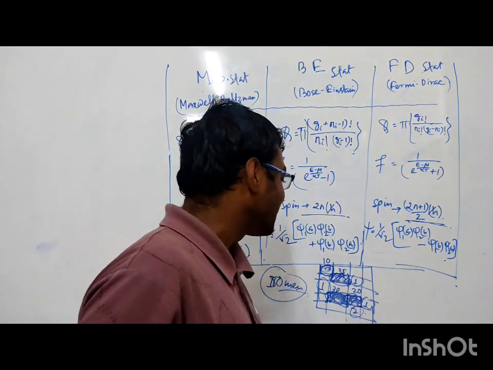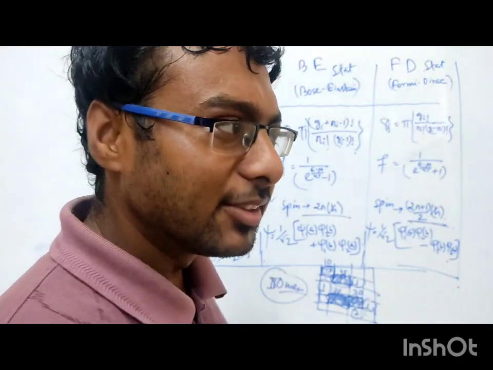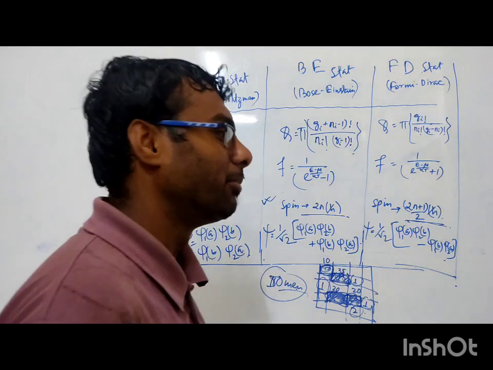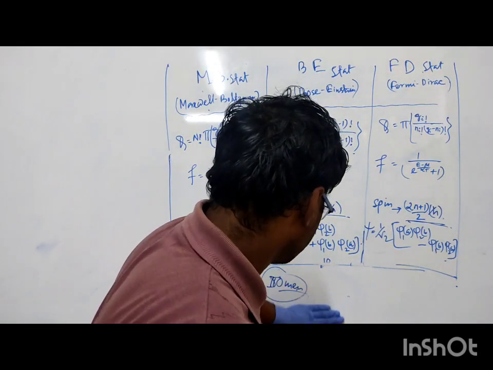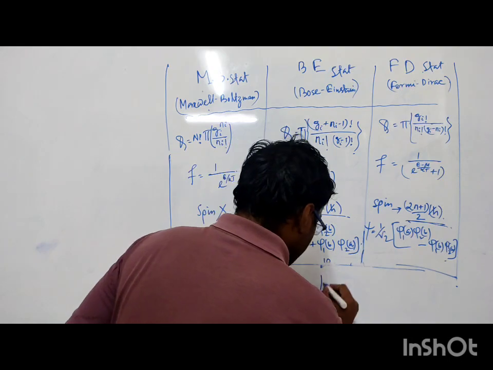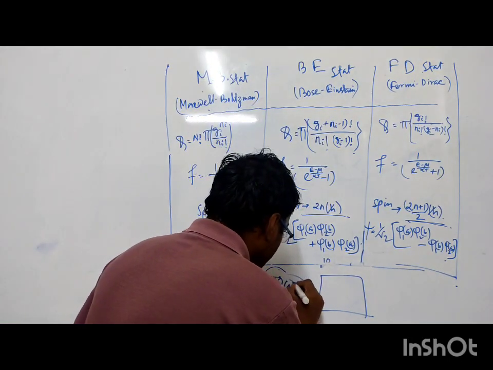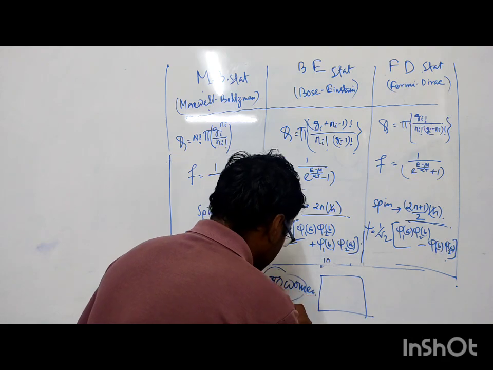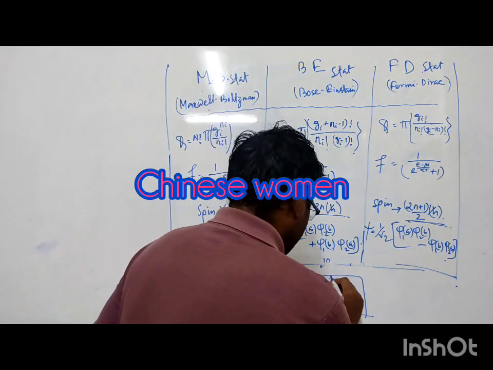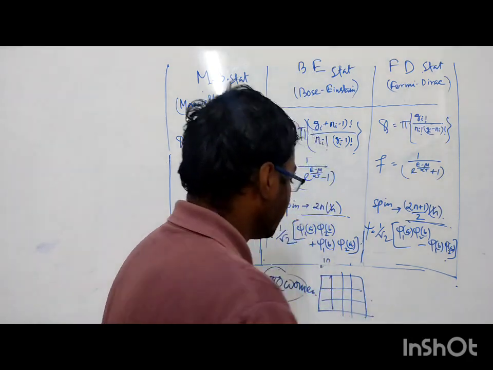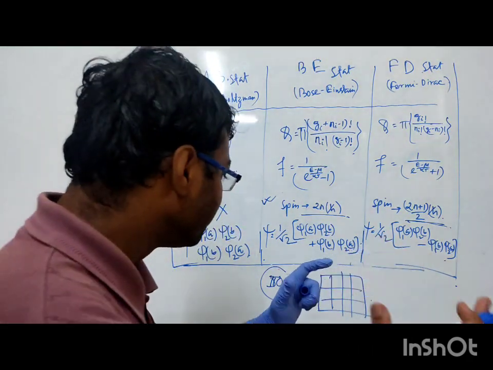And the same thing applies if we allow Chinese women to access this building. What will be the distribution? If 100 Chinese women access the building, let us consider there are 90 compartments.